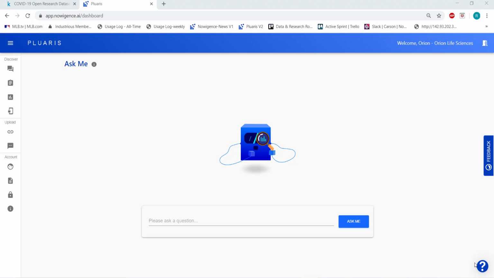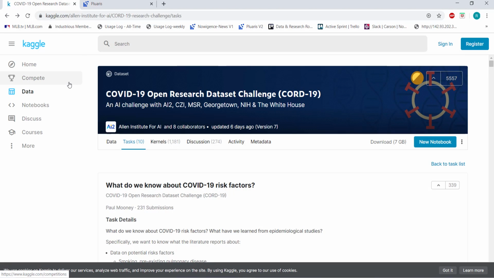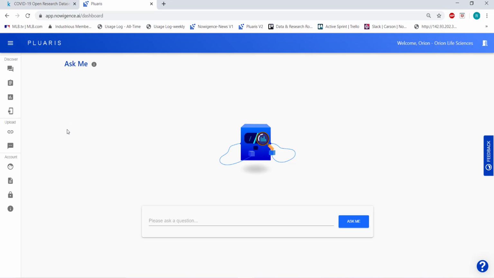For this case, we will be using the dataset presented by the Allen Institute for AI, which is helping to better understand COVID-19. In order to better understand COVID-19, we must understand the risk factors and current epidemiological studies of COVID-19, which have been updated and included within Pluaris' institutional memory.